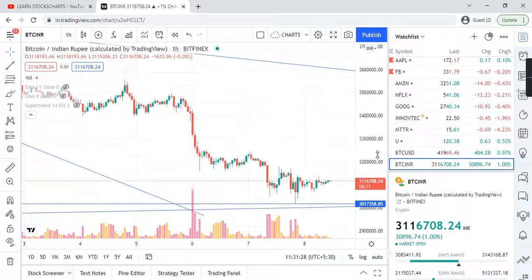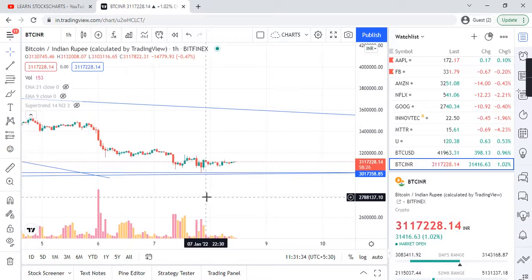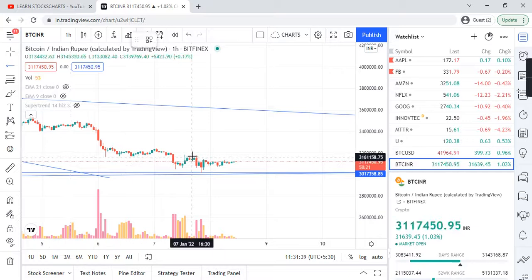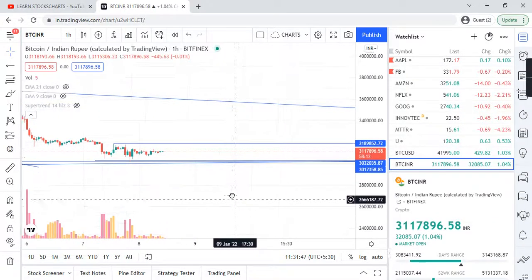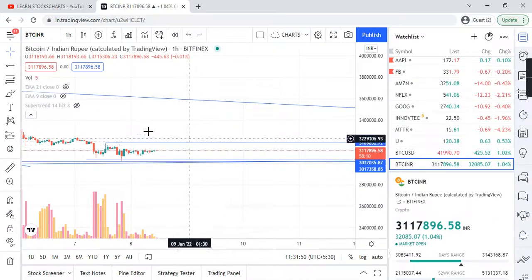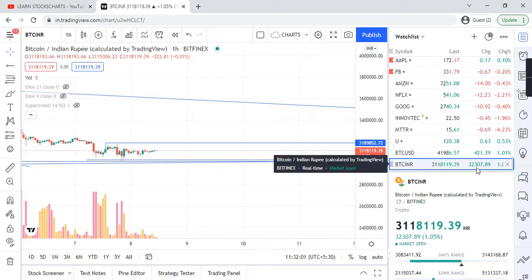In the hourly chart pattern, it is in range bound mode. This one till this one. If it is in the same range, the bounce back can go either side. If it crosses this, approximately 32 lakh, then definitely the move is upside. Today it rose to around 32,307 rupees. So chances are upside as per the hourly chart pattern.